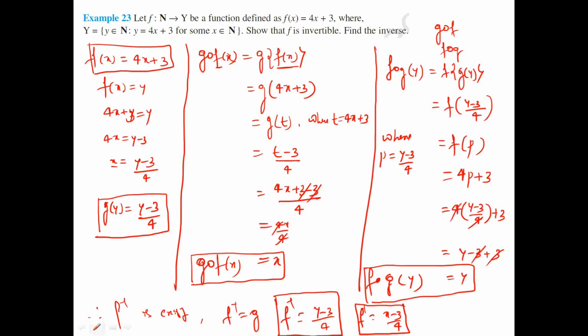Now to see, here f of x equals 4x plus 3. Now I have to check where f is a function from natural numbers to y.